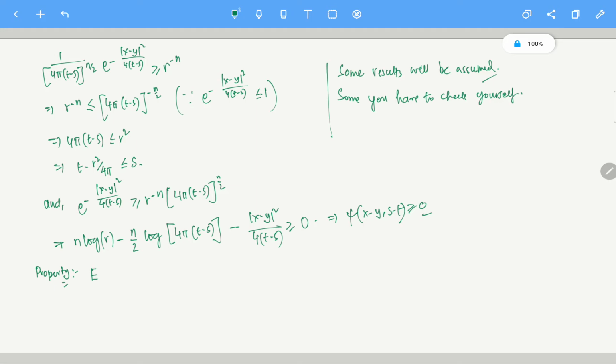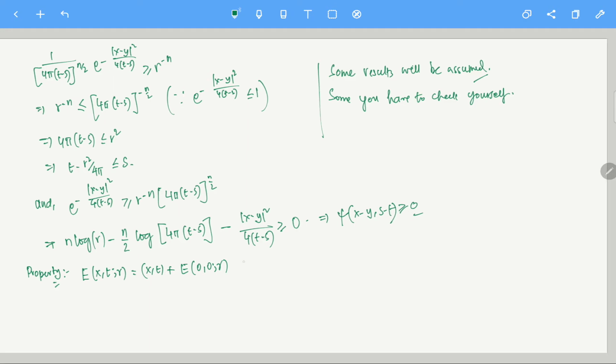One property is that it is essentially a translation. So you can just think of the heat ball as this: E of (x,t), r. The heat ball around a point (x,t) is nothing but the translation of the heat ball around (0,0) by (x,t). So if you translate it to (x,t), then that will be E(x,t,r). Now where